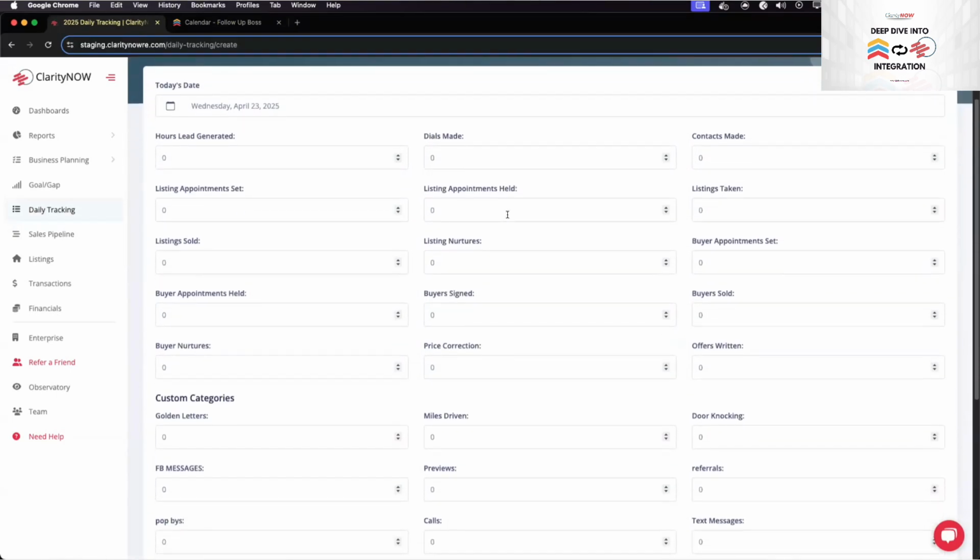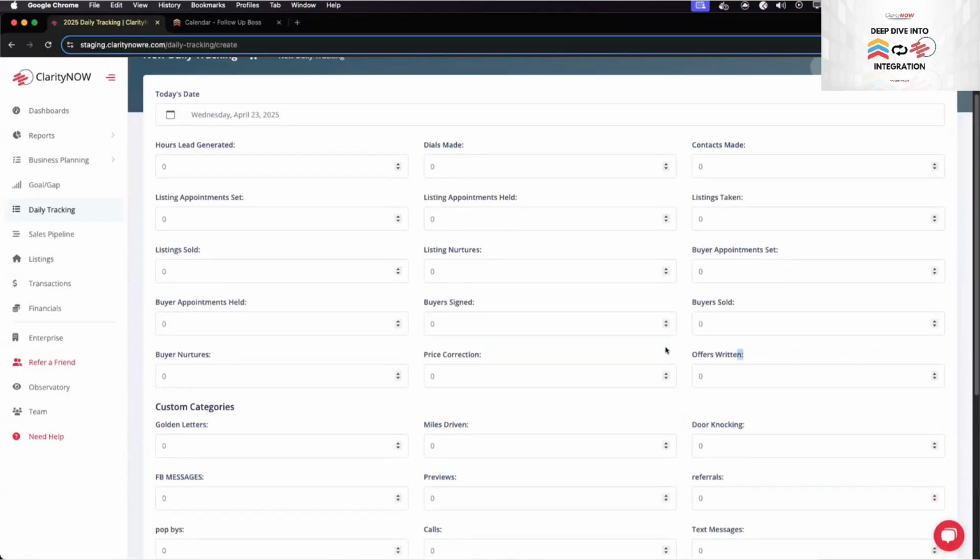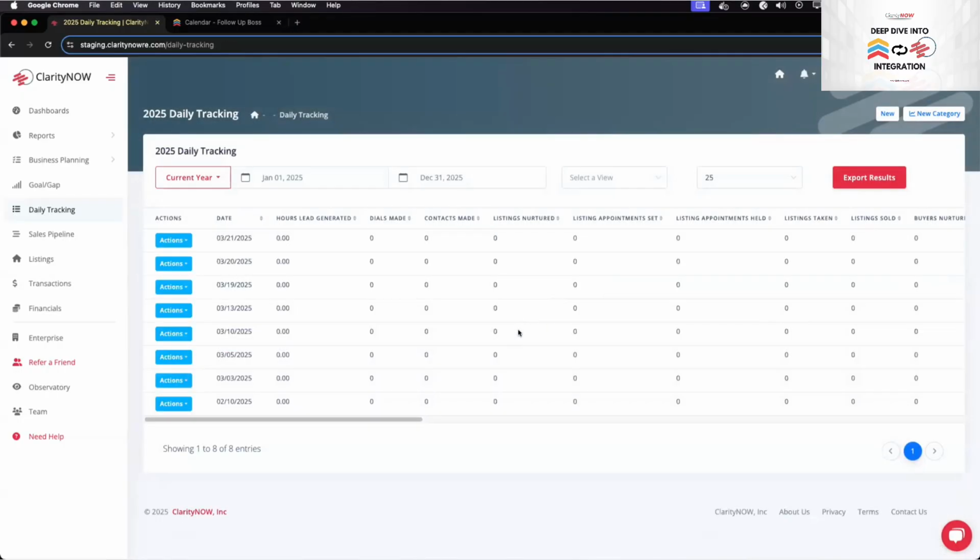The top half of this screen, from hours lead generated all the way down to offers written, that's all the standard stuff that comes in the system, the basics, if you will, right? Appointment set, signed, etc. However, JB, hit cancel for me. The one thing that we built in Clarity Now, again, with our background in real estate, we realize that people run different types of businesses. So some people build a big business on social media. Some do it through open houses or door knocking or anything, right?